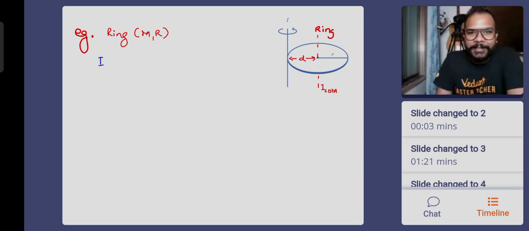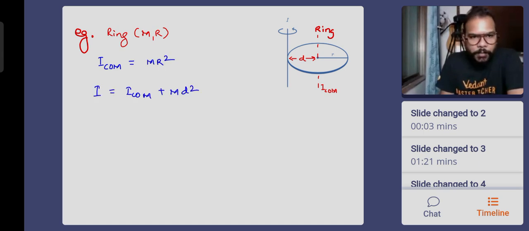Okay, so everyone, moment of inertia ICOM for a ring is mr square. Now I will be equal to ICOM plus md square, and d is equal to the radius of the ring only. So ICOM is mr square plus m into r square. The moment of inertia comes out to be 2mr square.